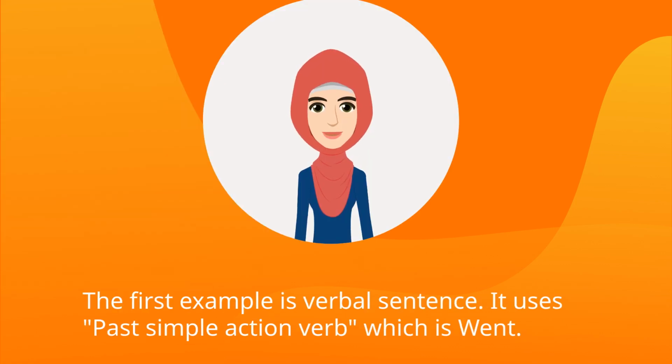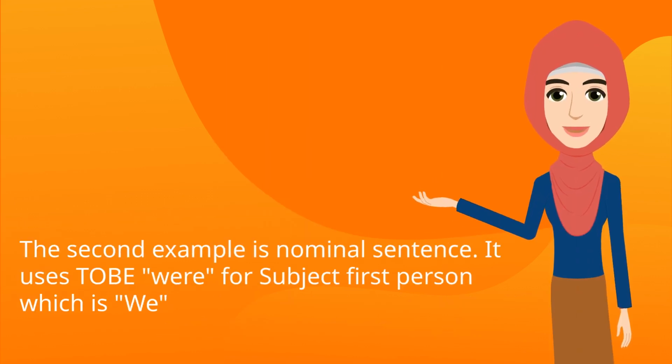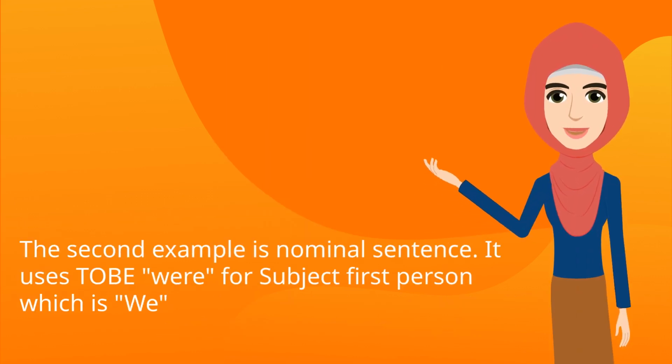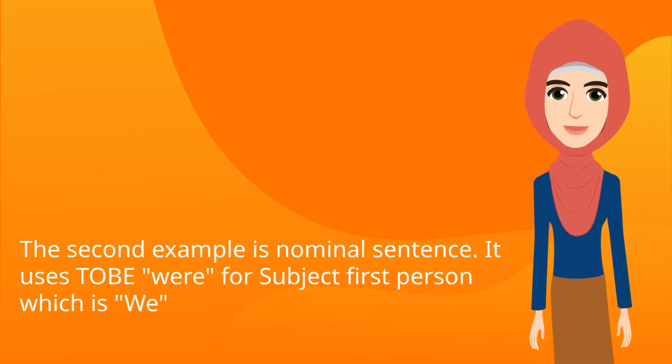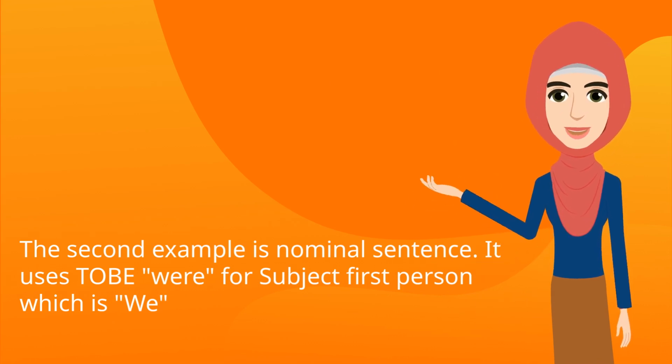The first example is a verbal sentence. It uses a past simple action verb, which is went. The second example is a nominal sentence. It uses to be, were, for the subject first person, which is we.